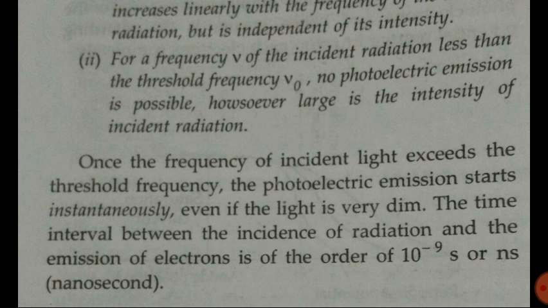So when radiation falls on a surface, within 10 to the power minus 9 second, or you can say immediately, the electrons start emitting from the surface.